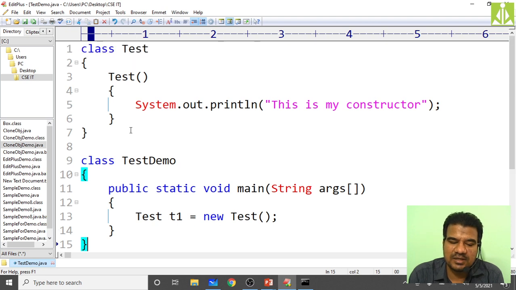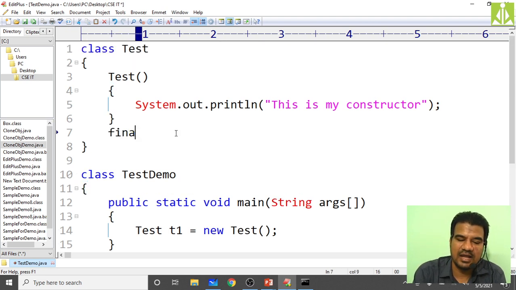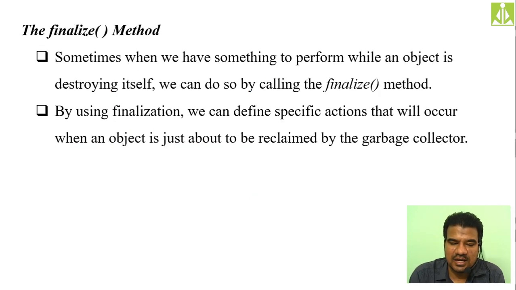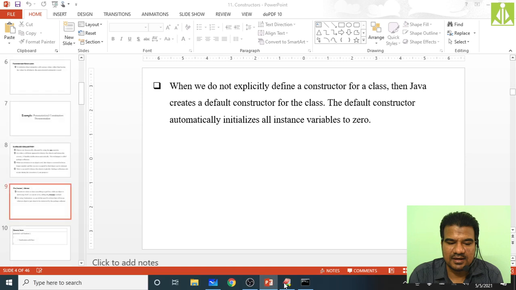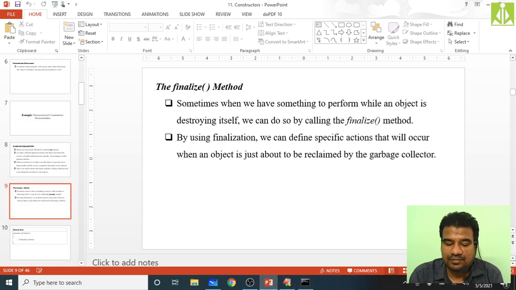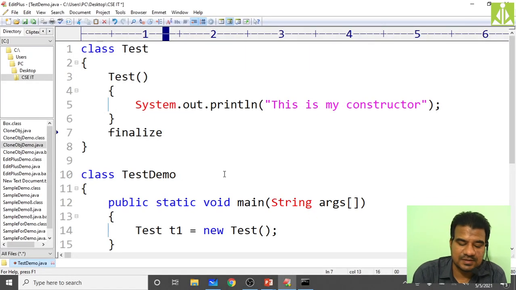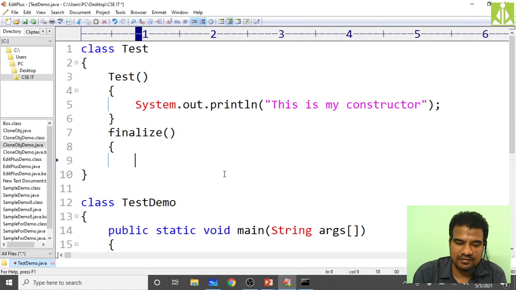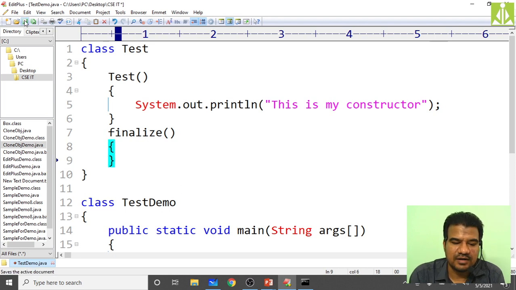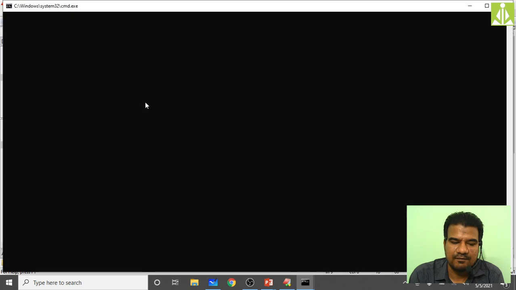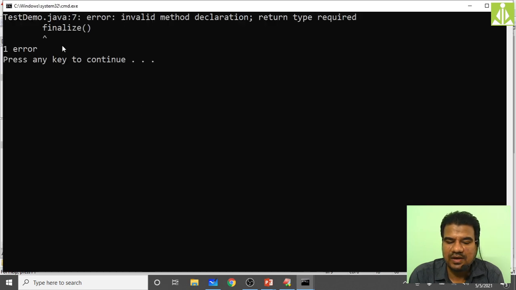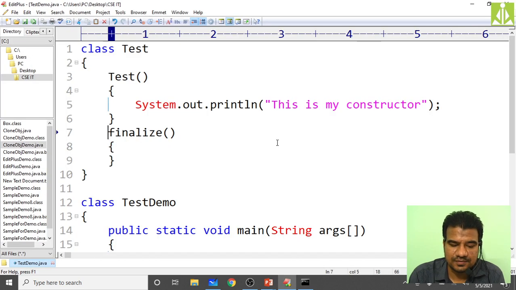Even if the finalize method is not there inside the class, it will explicitly add that finalize method into your program. It will add explicitly that finalize method like this. So we will see by keeping it whether it will give any error or not. Compile. Yes, finalize. Return type required. So maybe it is void.